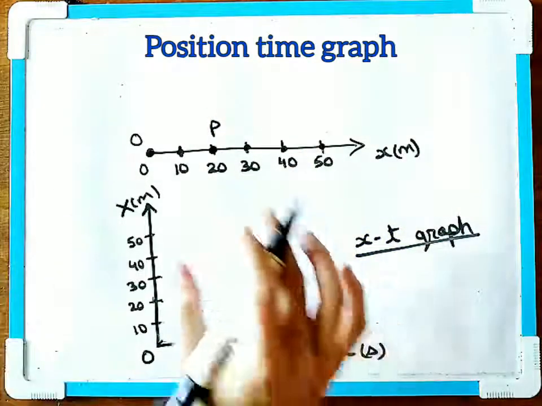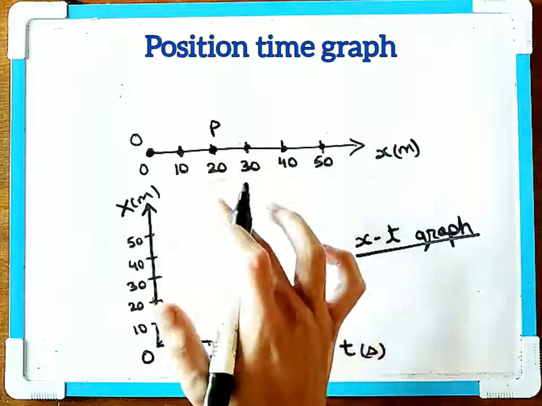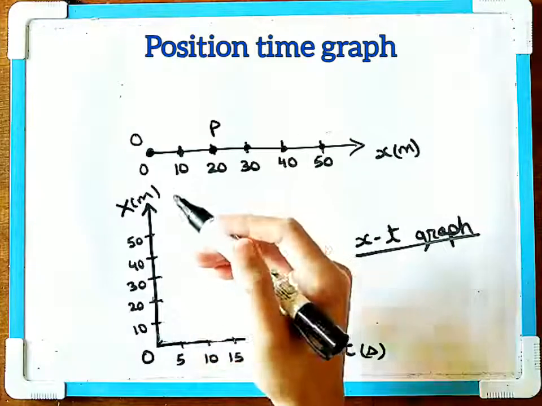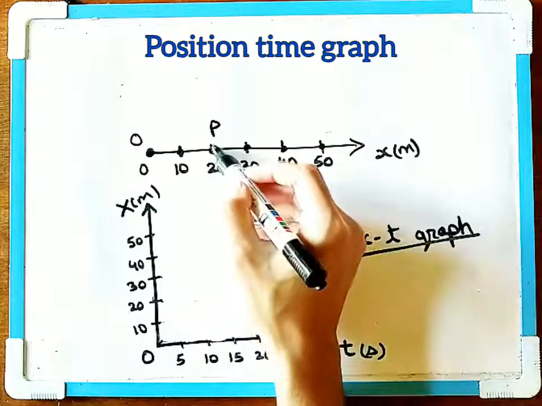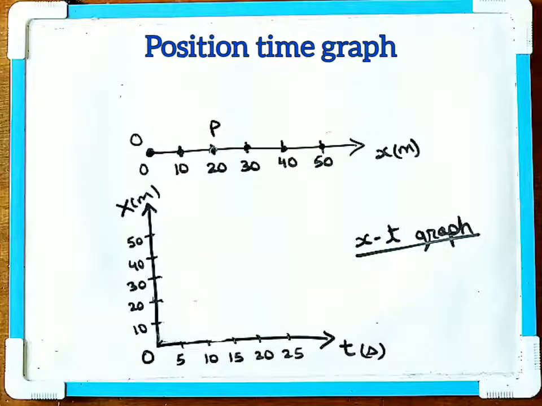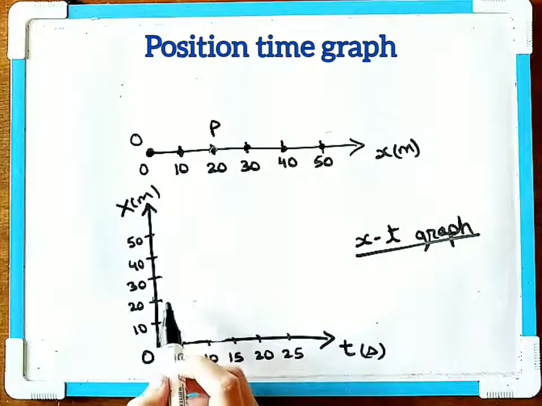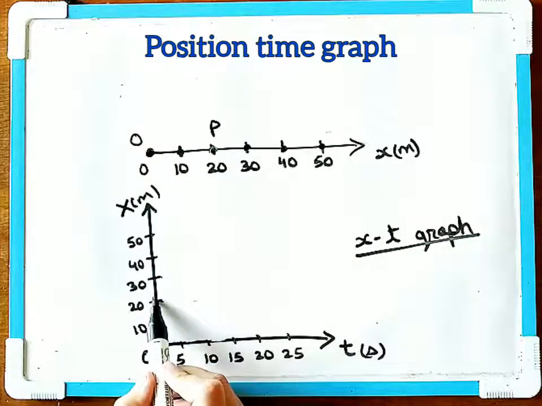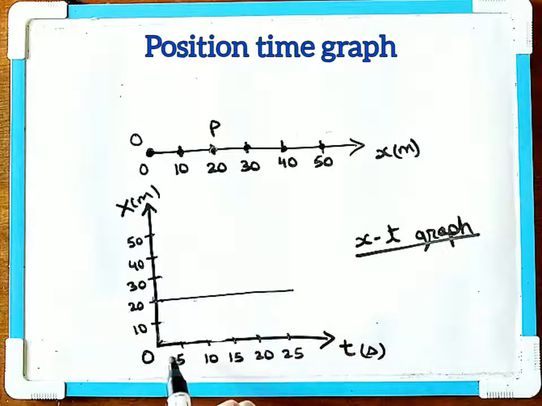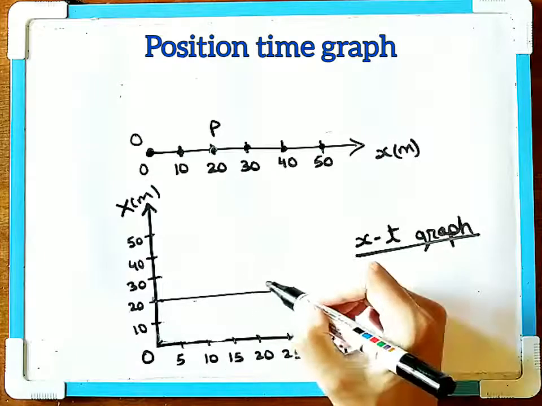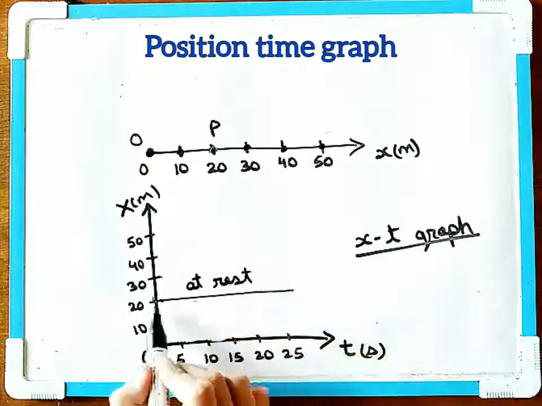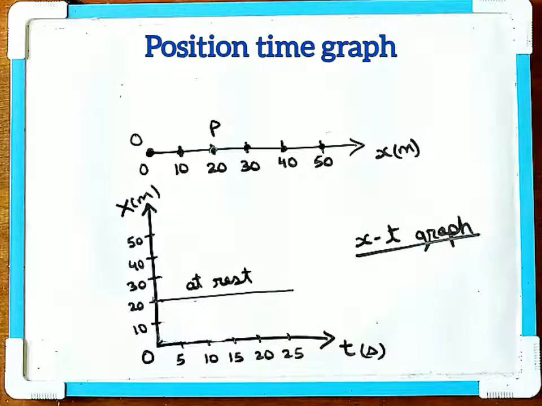So it's not moving, it's always stationary. Even if your time is moving, after 5, 10, 15, 20, 25, the object will always be at this position. So in order to draw the position time graph for the object which is at rest, we simply draw a line which is parallel to the time axis. Then this will indicate that the object is at rest. It is not changing its position. Hence, it is at rest.